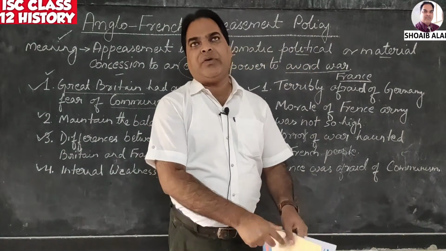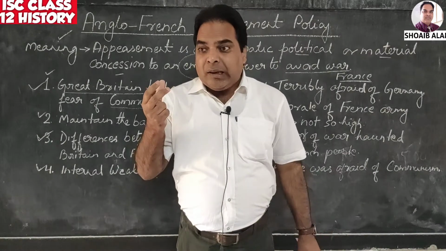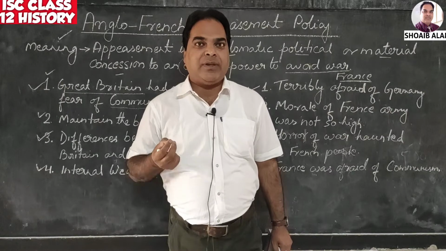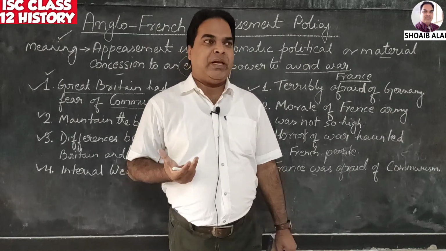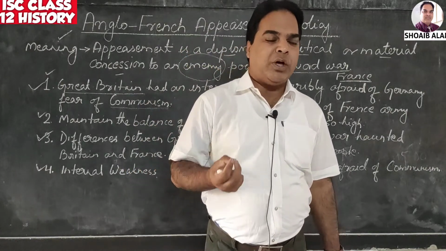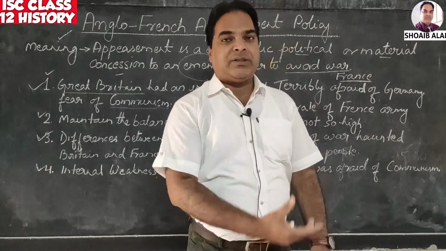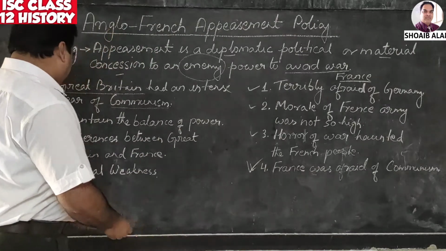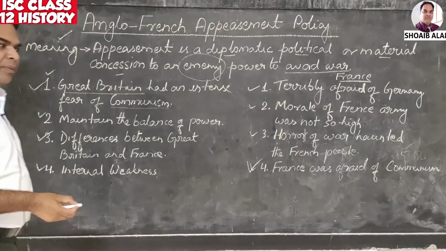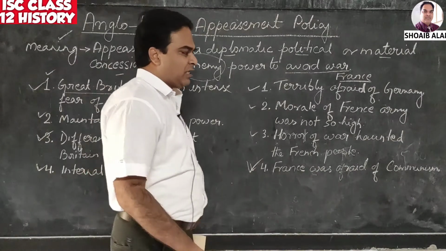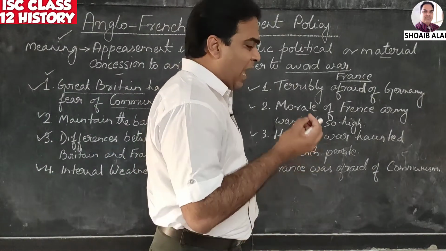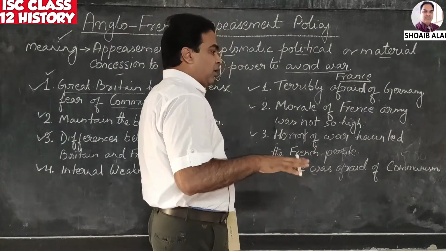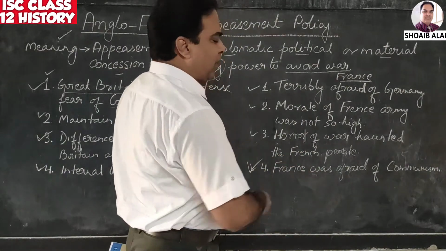So they had this fear that the condition is becoming worse, and right now there is a chance of the growth of communism. Because whenever economic condition becomes worse, there is a chance of the rise of communism. That fear was also there in the mind of British Prime Minister Chamberlain. So a lot of internal problems, where their economy has gone down, and due to that communism was spreading its roots, so they wanted to stop that also. Okay, this is all about the British side.